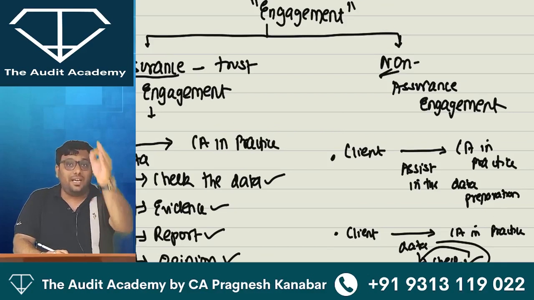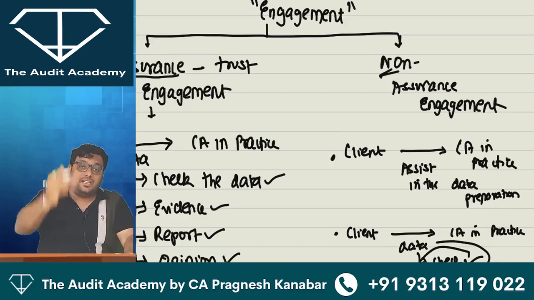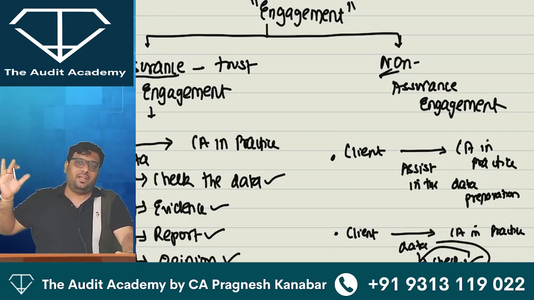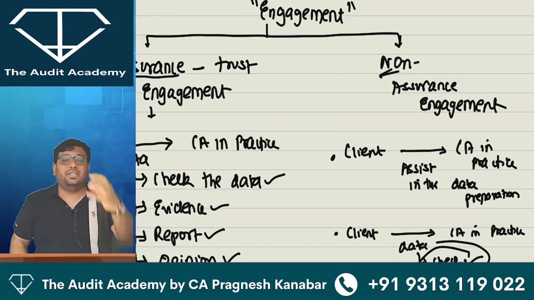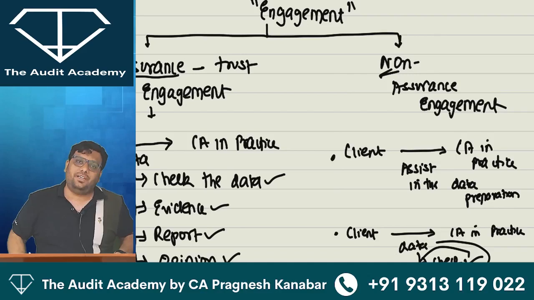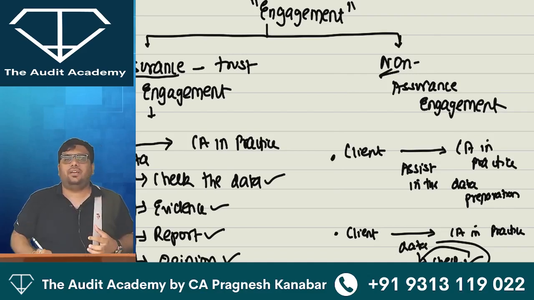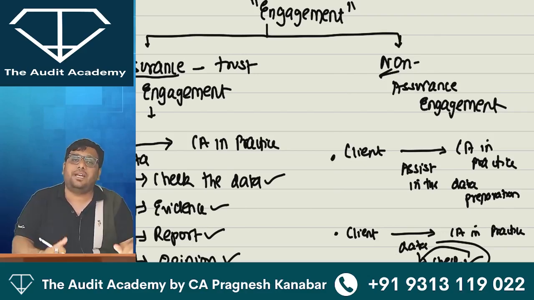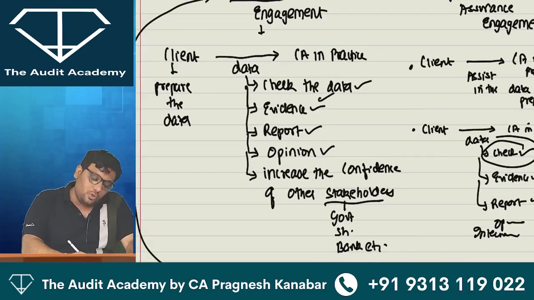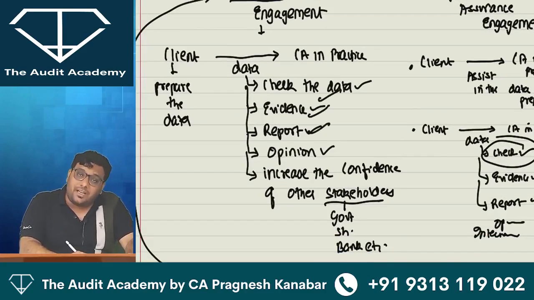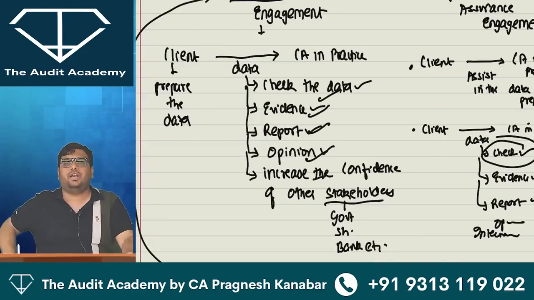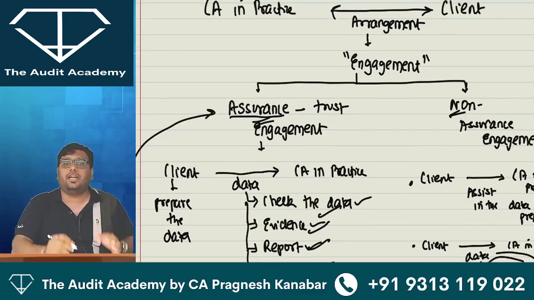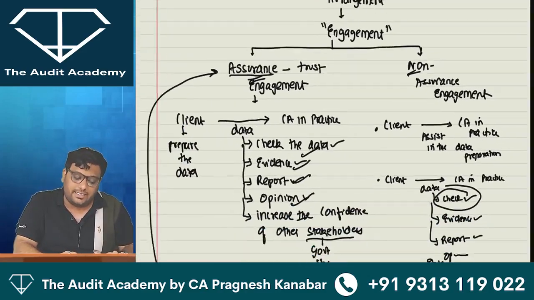Let me tell you, in Inter CA students, there is a very big misunderstanding that if you check something, it means it is an assurance engagement. No, my dear friends. If you check something, but you prepare that report only for the internal purpose of the management, then it is a non-assurance engagement. In an assurance engagement, you check, you obtain evidence, you prepare a report, you express an opinion, and your opinion should increase the confidence of other stakeholders. Then it is called an assurance engagement, and that is why audit is called an assurance engagement.